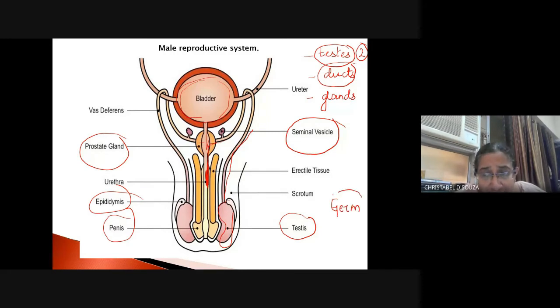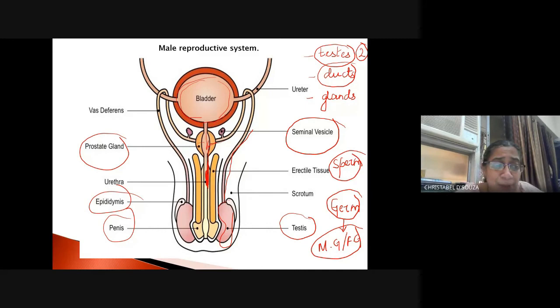The word germ means the male gamete or the female gamete. Now in this case, the germinal epithelium in the male produces the sperm. By which process? It produces the sperm by the process of meiosis, because the sperm cannot have 2x chromosomes. It has to have x number of chromosomes.